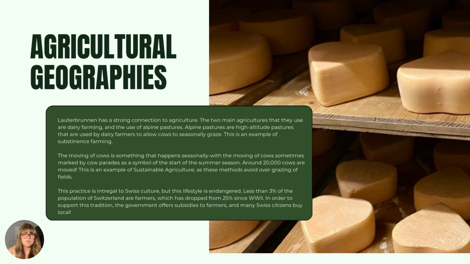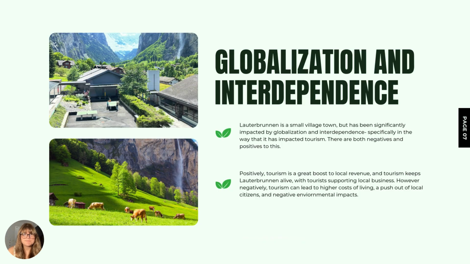Around 20,000 cows are moved. This is an example of sustainable agriculture, as these methods avoid overgrazing of fields. This practice is integral to Swiss culture and it is endangered, but the government has provided subsidies to farmers and many Swiss citizens buy local.